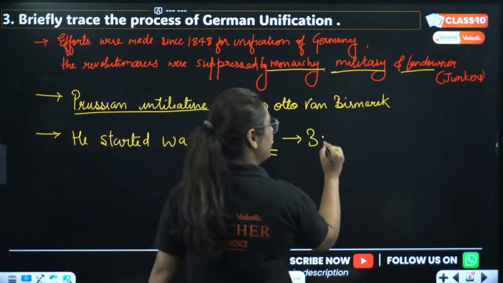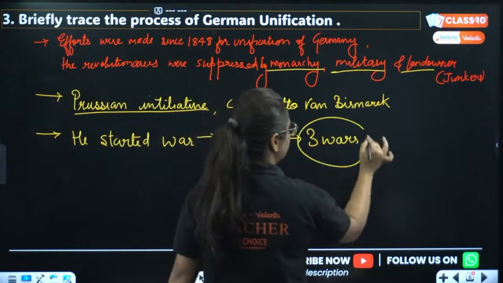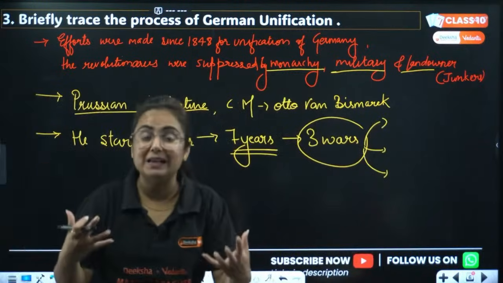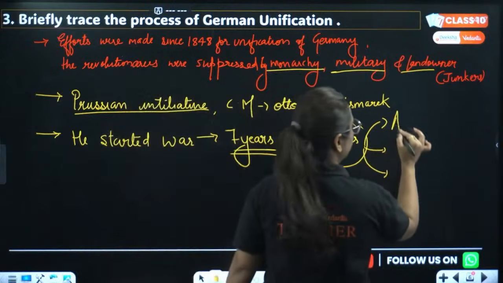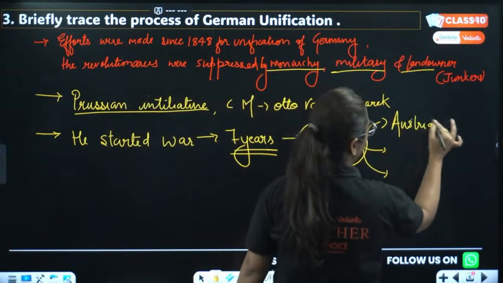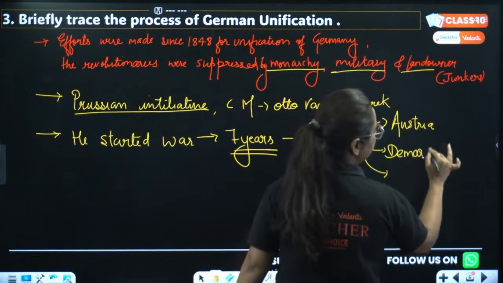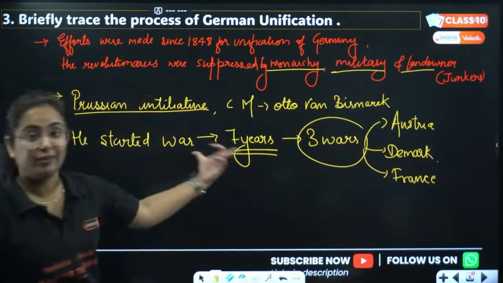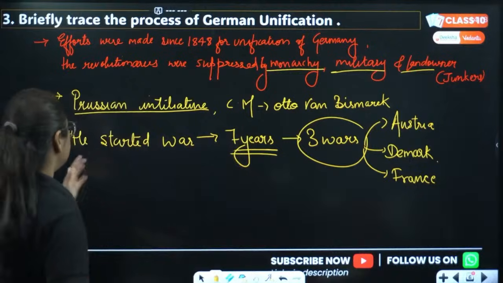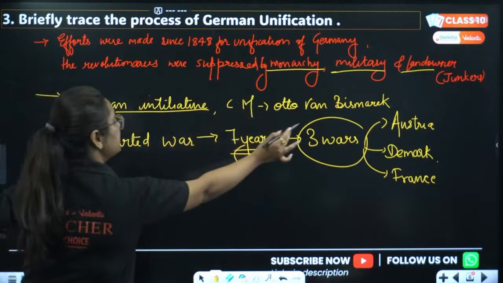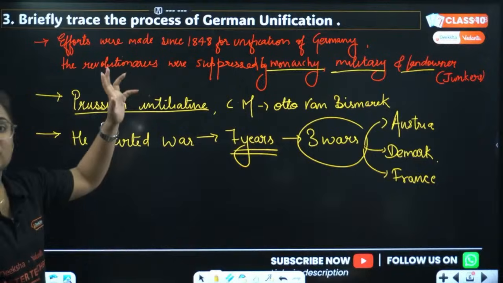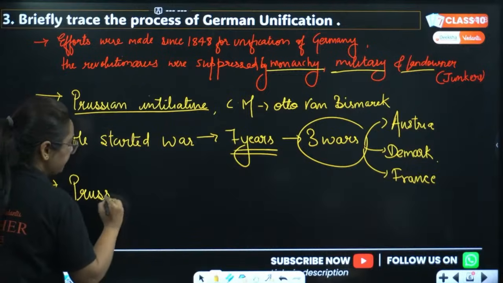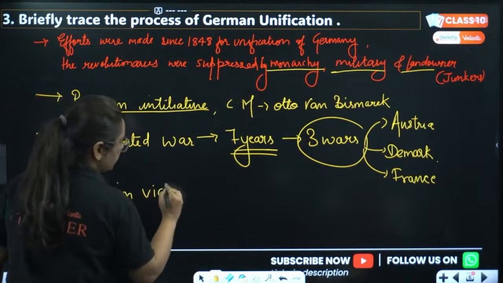How many wars were there? There were 3 wars. What to remember here most is that the wars were against how many countries? Here the wars were against Austria, Denmark, which can come as an MCQ, and France. So 3 wars over 7 years, quite a difficult time. Otto von Bismarck started this war, and it finally led to Prussian victory.